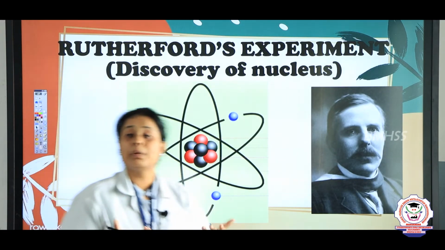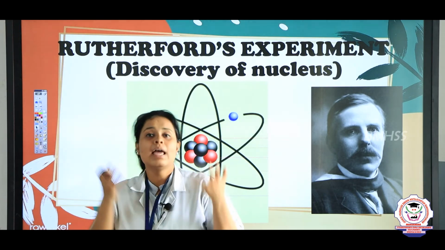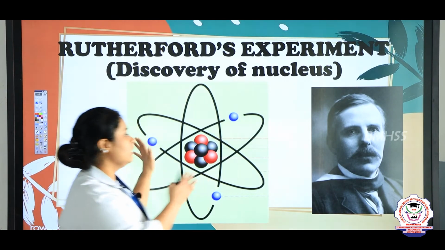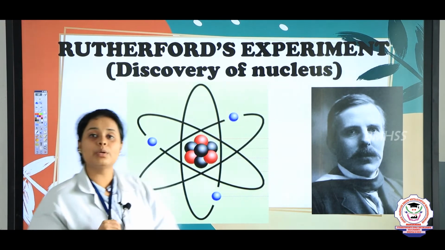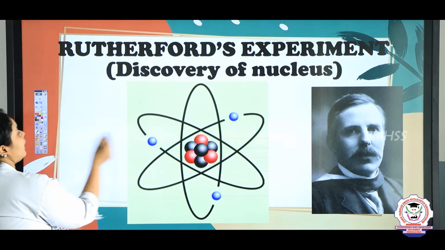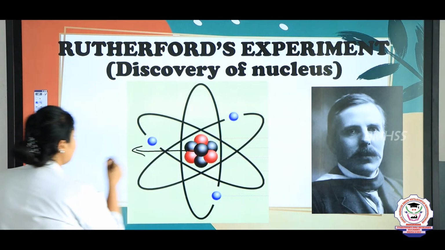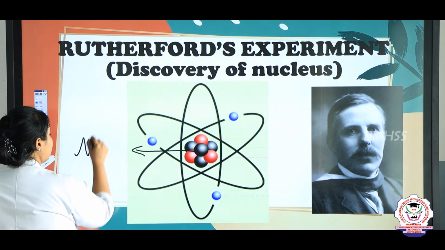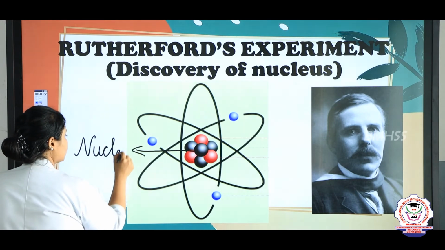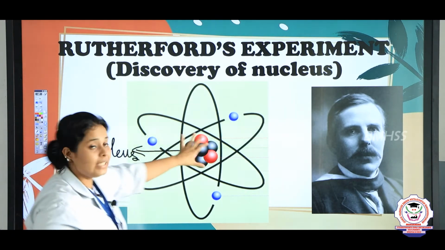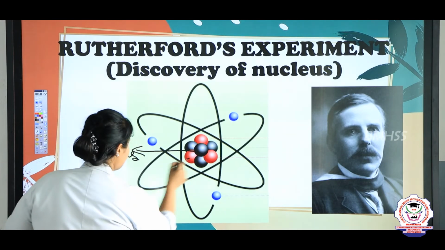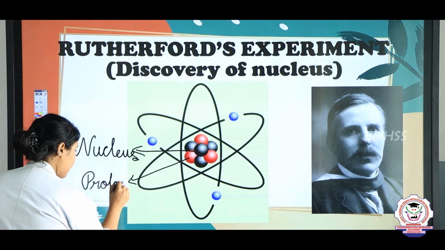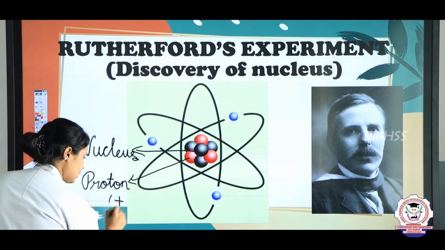Rutherford did an experiment to find what are the things present in an element. First he gave the figure like this. He said that in the structure, in the center there will be a nucleus, and in the nucleus there are different elements which are known as protons and neutrons. So, the center part is the nucleus, and here in the diagram you can see that the red substance is known as a proton, and protons come with a positive charge.